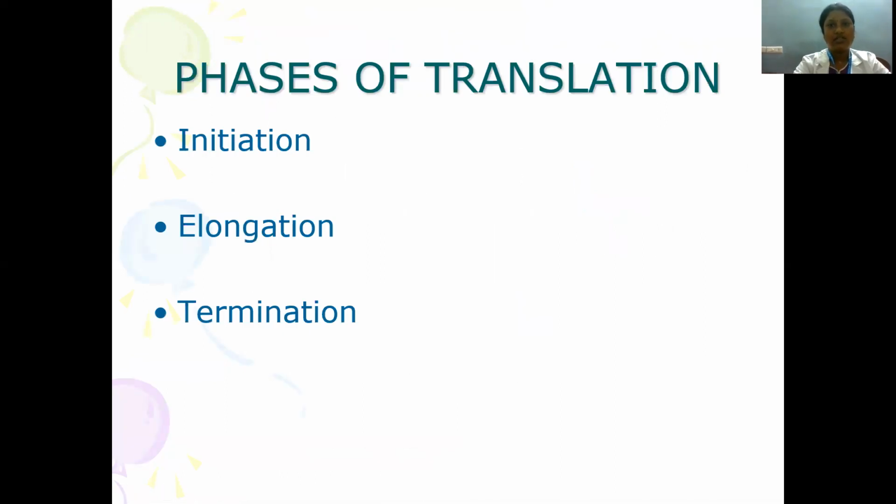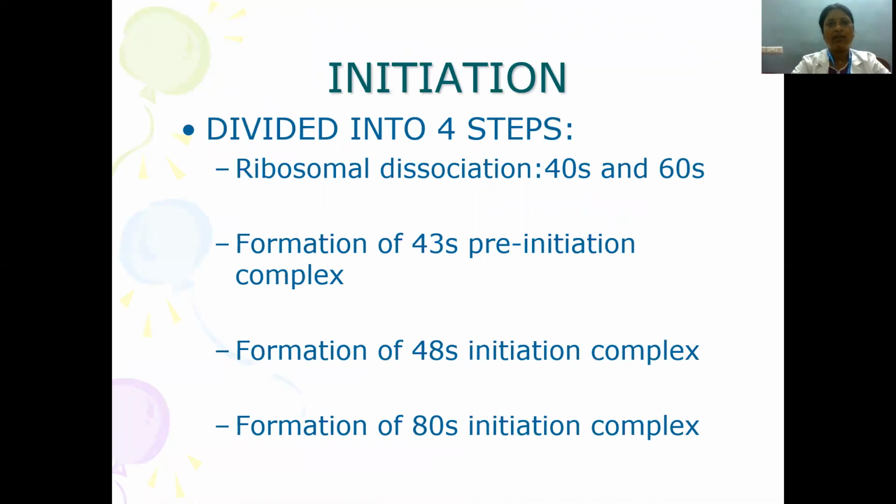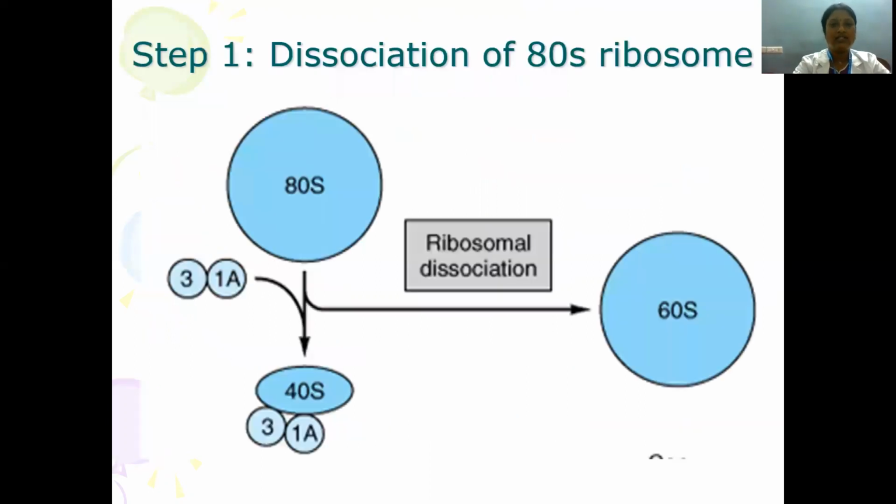The second phase of translation after activation of amino acids includes initiation, elongation, and termination. Initiation can be divided into 4 steps. First, ribosomal dissociation. Before getting attached to the mRNA, the ribosome has to dissociate. In eukaryotes, the 80S ribosome will get dissociated into its subunits 60S and 40S. Then happens the formation of 43S pre-initiation complex. Third is formation of 48S initiation complex. And fourth is the formation of 80S initiation complex.